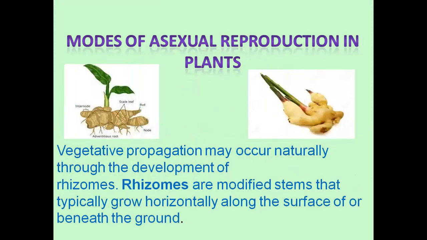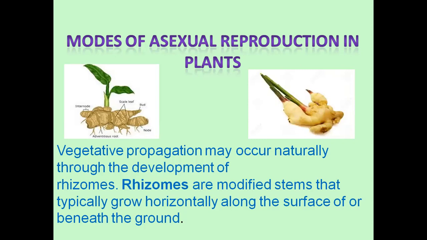So here you can see asexual reproduction in a plant by formation of a rhizome. Here I have taken the example of ginger. Ginger grows horizontally to the ground. In the first diagram, ginger is a stem, and there is a small plant coming out of the ginger, that is nothing but a rhizome. In the second diagram, you can see small green plants coming.